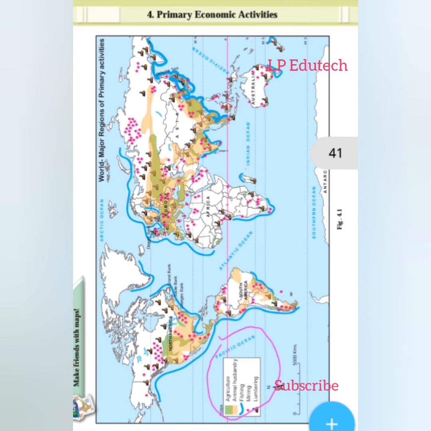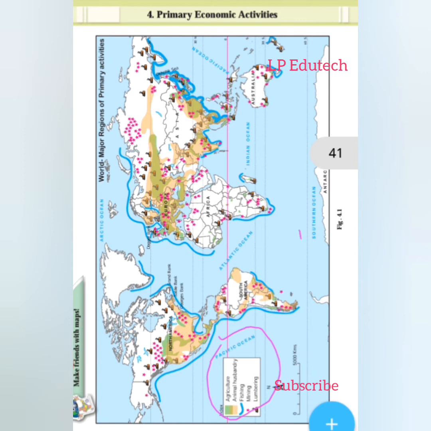By this index you came to know which things are included in primary activities: agriculture, animal husbandry, fishing, mining, and lumbering. Agriculture is indicated with the green color, animal husbandry with the pink one, fishing with the red line, mining with a star, and lumbering with a cutting saw.